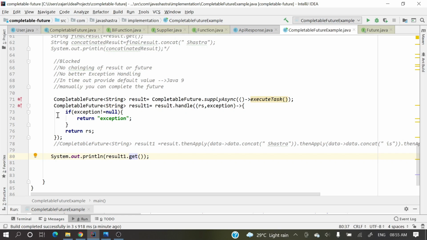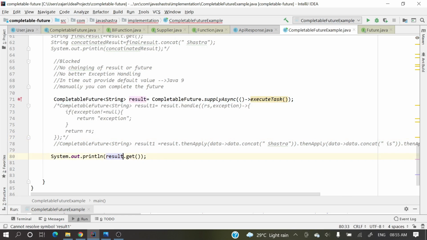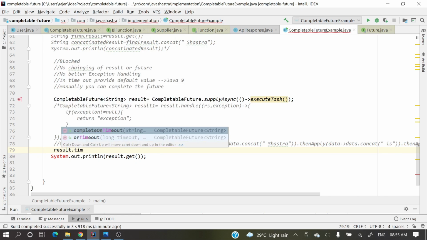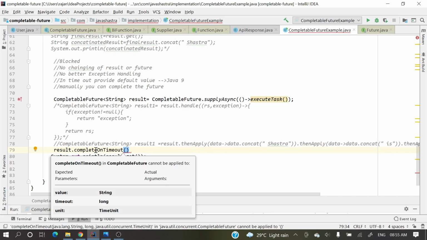So let me comment this section. On this result, instead of get, first we'll do completeOnTimeout.